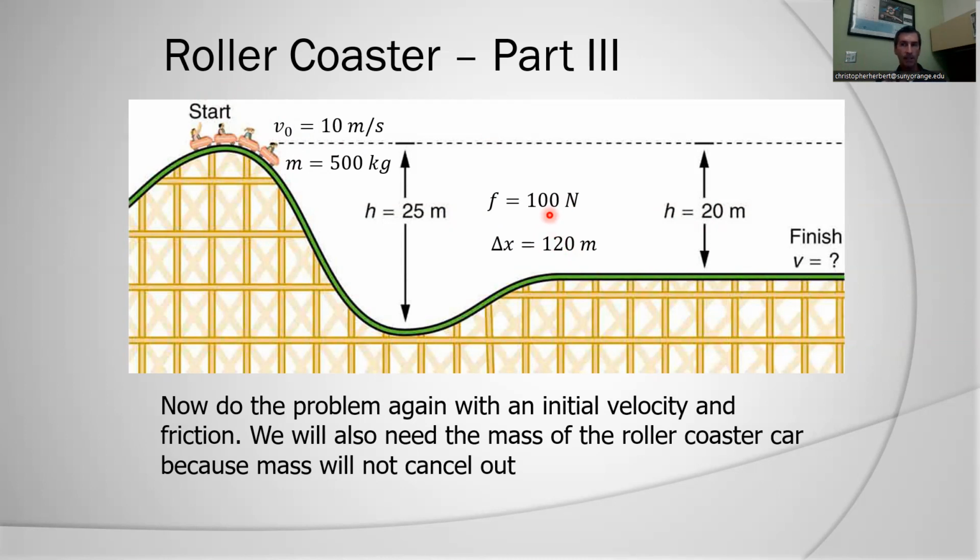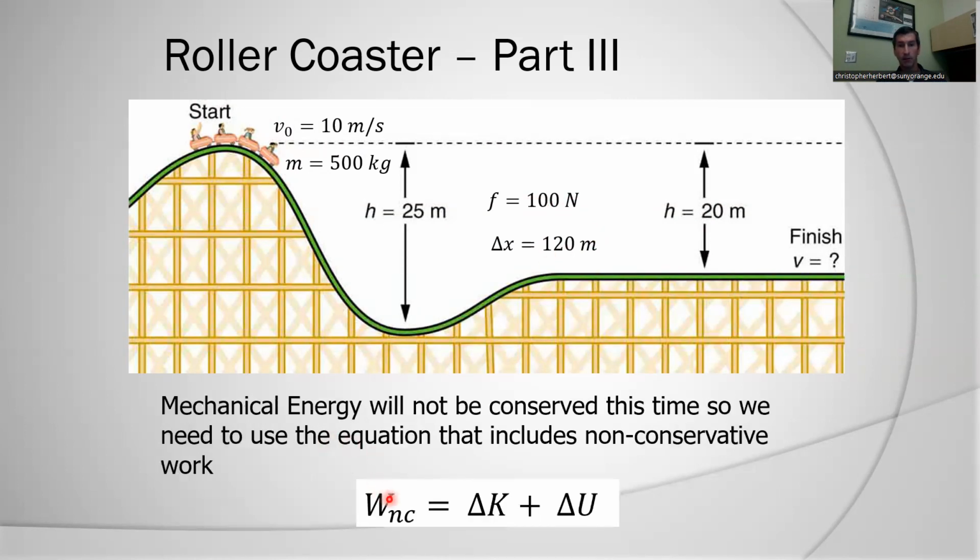That's probably not completely realistic, because my frictional force will depend on the normal force, which will be less as I'm going downhill. But we'll use this approximation here. My total length of the track from here to here is going to be 120 meters. So in calculating the non-conservative work, which is going to go on the left-hand side of the equation, that's going to be basically negative 100 newtons times 120 meters.